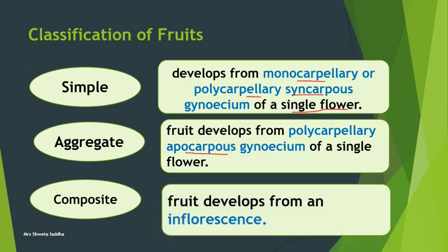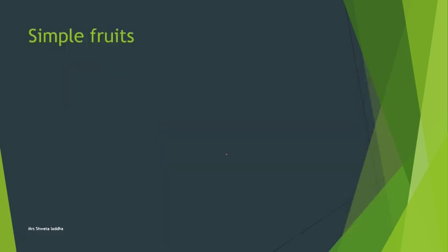The third type, composite fruit, is developed from the entire inflorescence. All the other floral parts come together to form a composite fruit. So these are the three types of fruit. Let us see about them in detail.